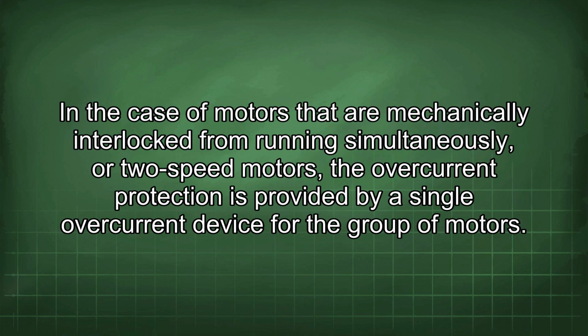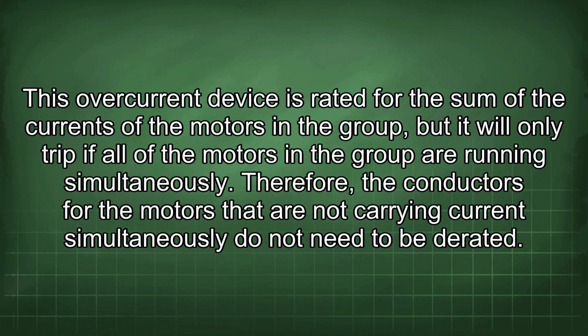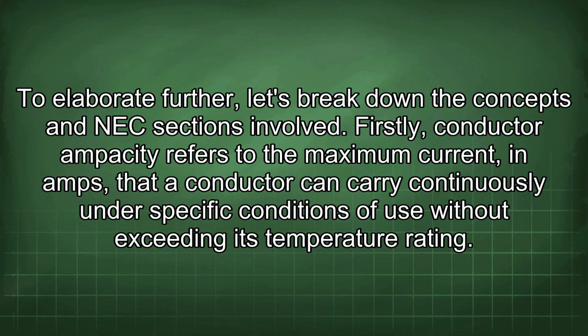In the case of motors that are mechanically interlocked from running simultaneously, or two-speed motors, the overcurrent protection is provided by a single overcurrent device for the group of motors. This overcurrent device is rated for the sum of the currents of the motors in the group, but it will only trip if all of the motors in the group are running simultaneously. Therefore, the conductors for the motors that are not carrying current simultaneously do not need to be derated. To elaborate further, let's break down the concepts and NEC sections involved.